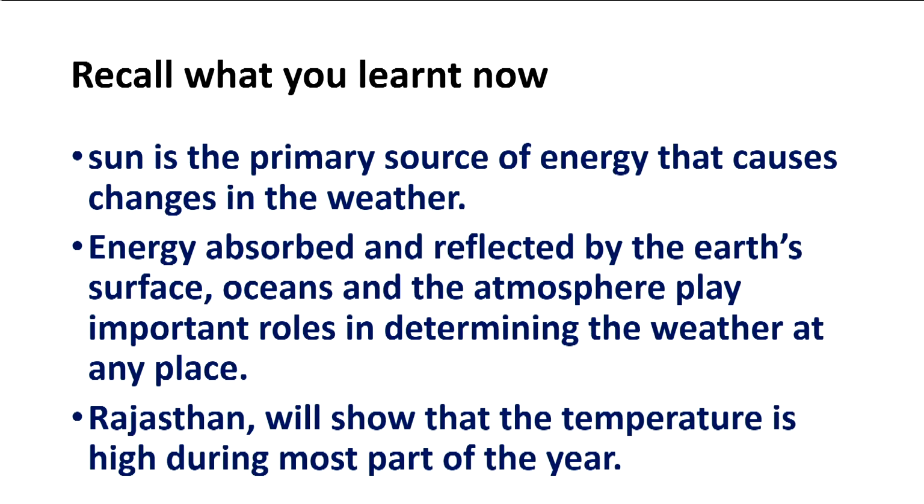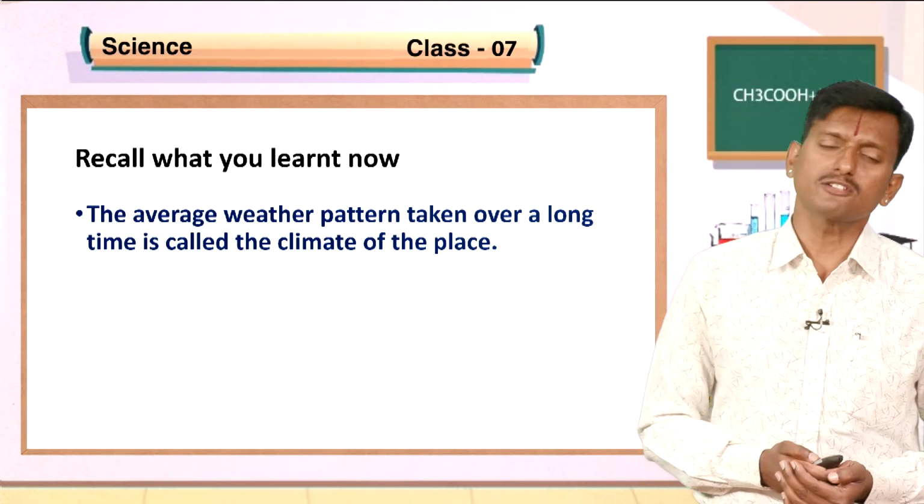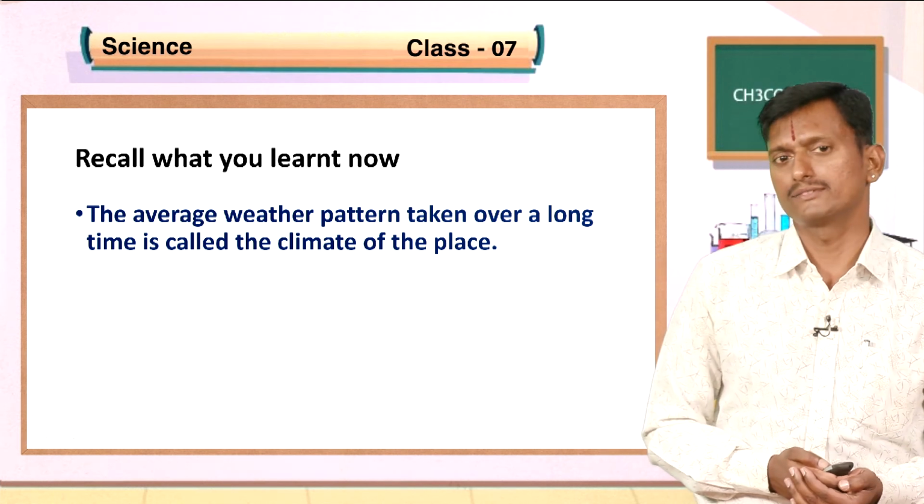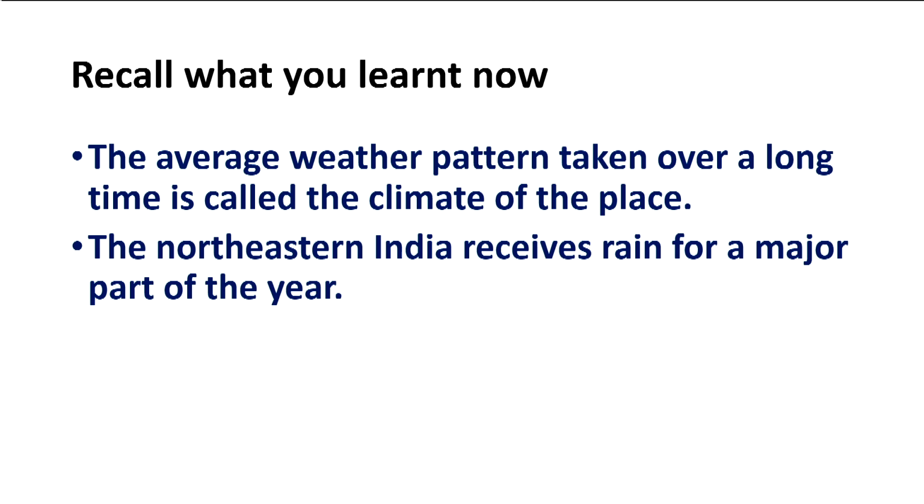Rajasthan will show that the temperature is high during most part of the year. The average weather pattern taken over a long time is called the climate of the place. Northeastern India receives rain for a major part of the year. These are the points we discussed in this class.